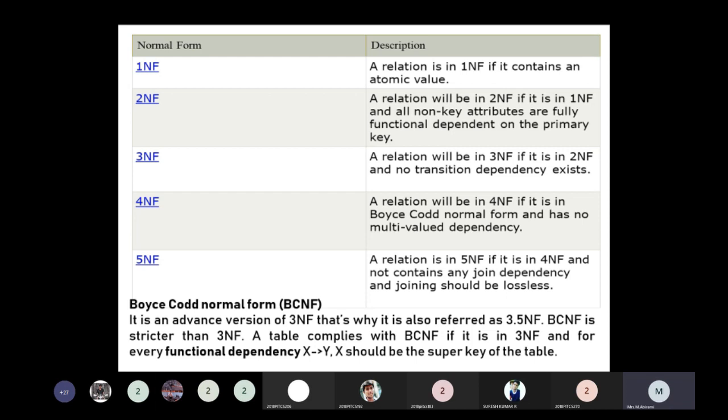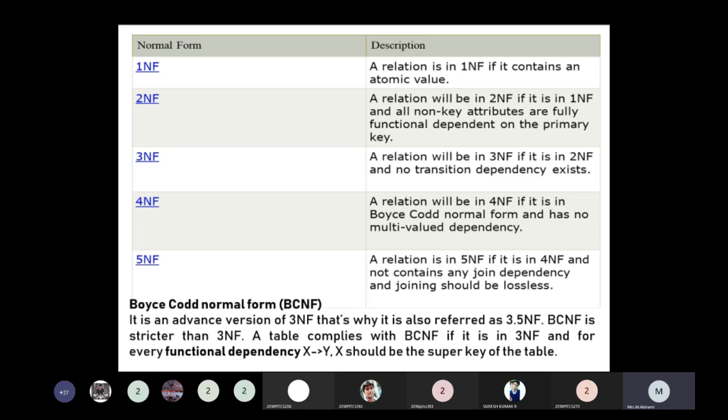Take the example of an employee table, where the key value is the employee number. One person can have one or more phone numbers, and that is a multi-valued attribute.